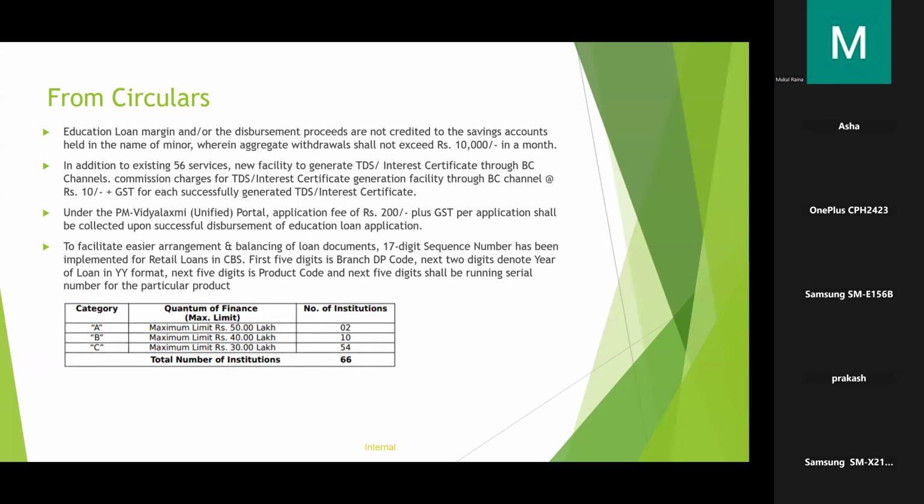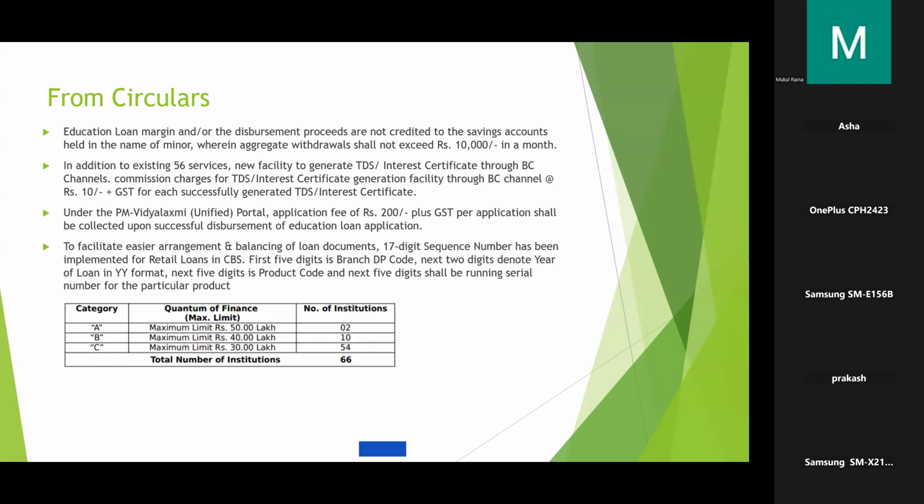From circulars, I have put these points. Education loan margin or the disbursement proceeds are not to be credited to the savings account held in the name of minor, wherein the aggregate withdrawals shall not exceed 10,000 in a month. So it is like